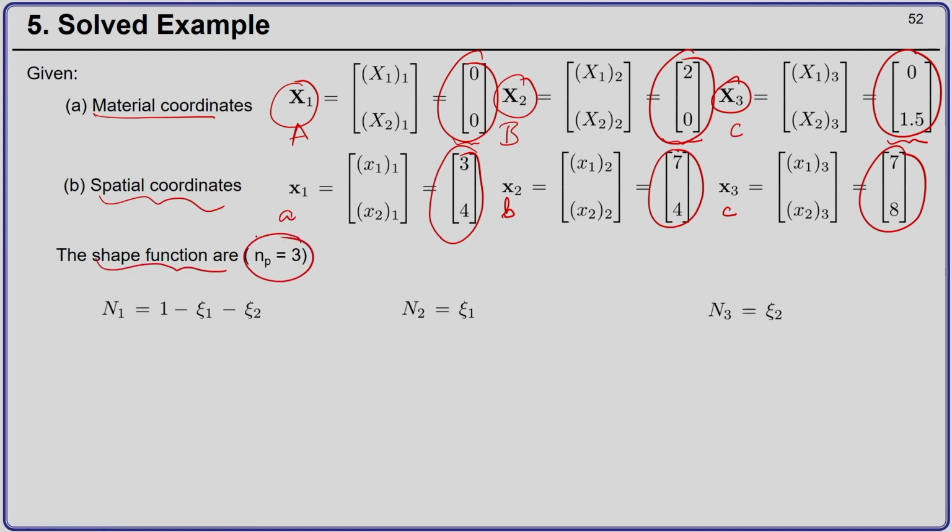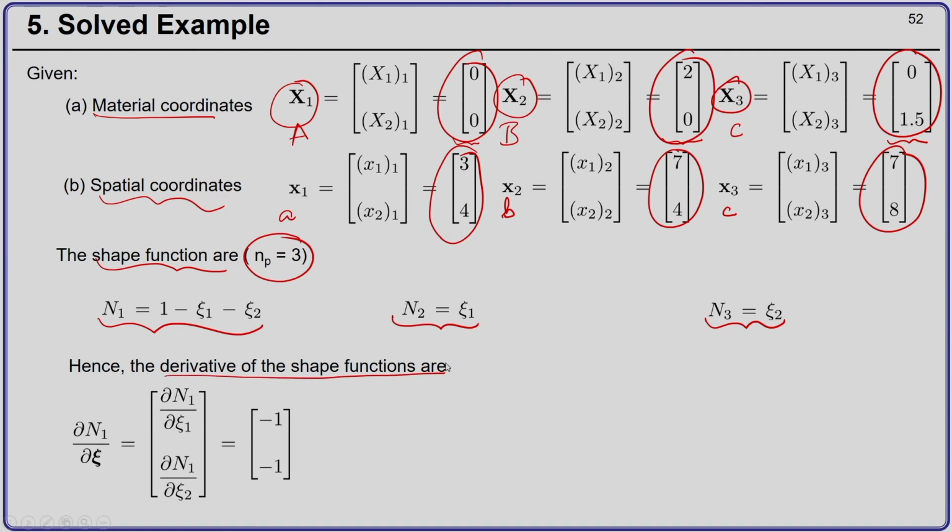So, there are total 3 nodes, and N1 is 1 minus xi 1 minus xi 2, N2 is xi 1 and N3 is xi 2. Okay. So, we can calculate the derivative of the shape function as del N1 by del psi, okay, which is nothing but del N1 by del psi 1 and del N1 by del psi 2. Okay. So, if you look here, del N1 by del psi 1, okay. So, there are only minus psi 1. So, we get minus 1, del N1 by del psi 2, there is minus psi 2. So, we get minus 1.